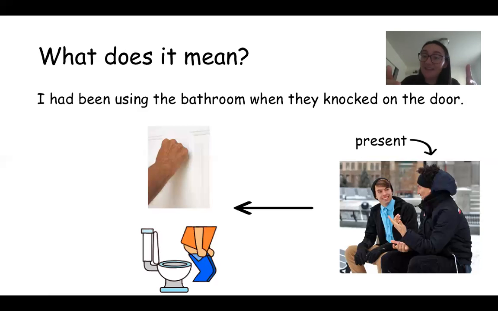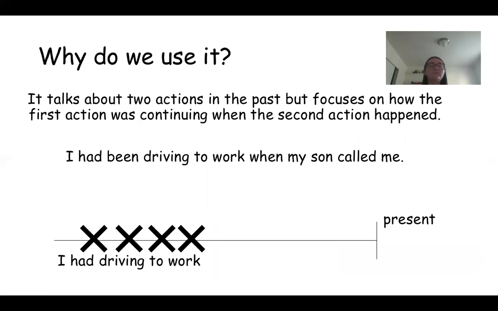But when we say, I had been using the bathroom, it means that this action was going on when this action happened. So they happened at the same time, and one of them was going on, it was happening. It was a continuous thing when the other thing happened.